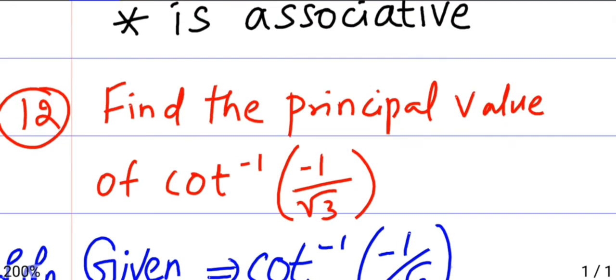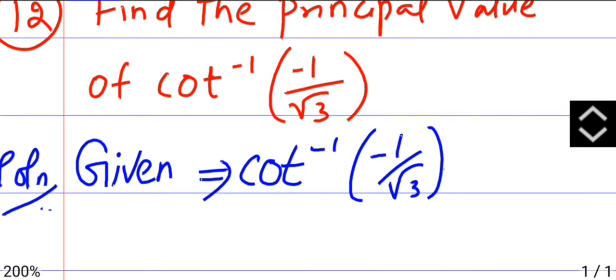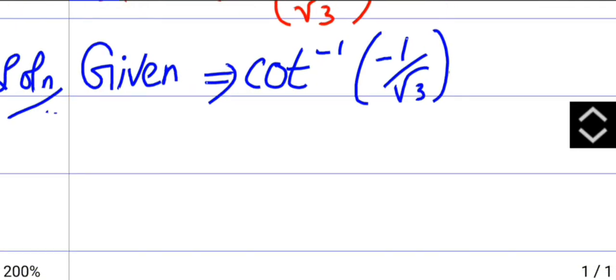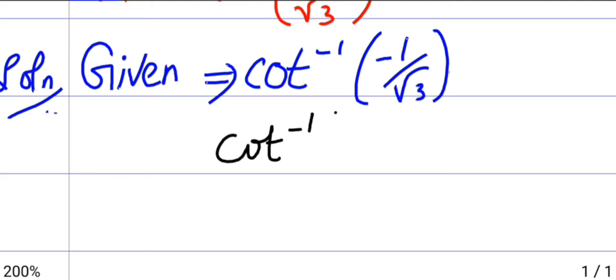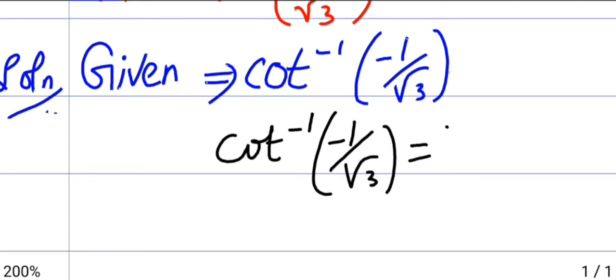Question number 12. Find the principal value of cot inverse of minus 1 by root 3. So here given cot inverse of minus 1 by root 3, let cot inverse of minus 1 by root 3 be theta.